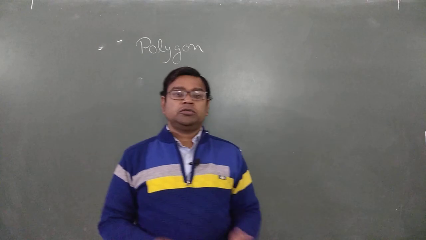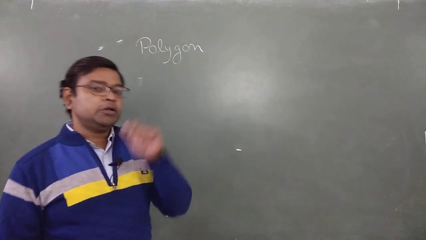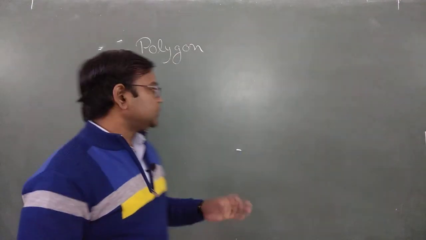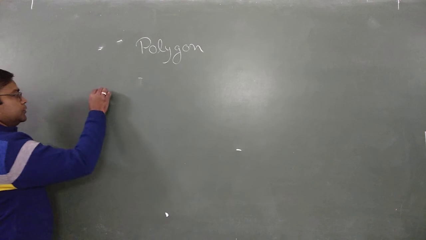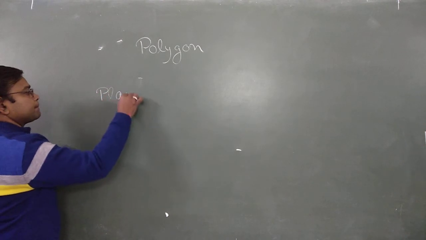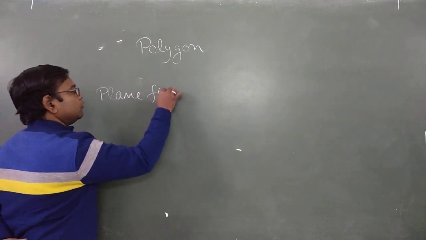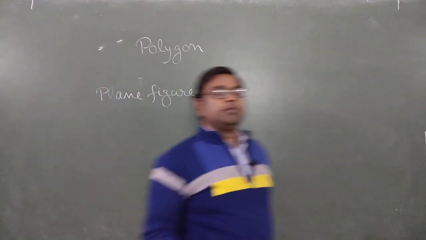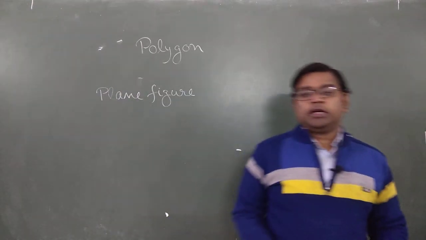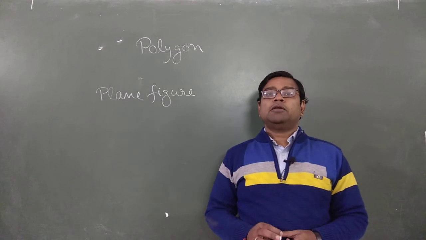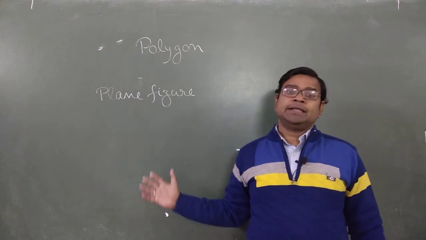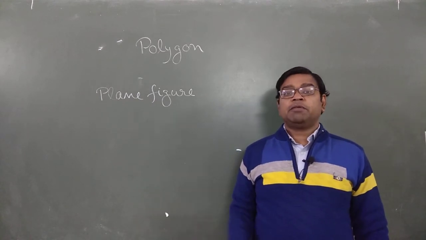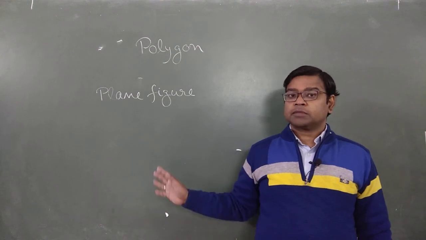Now start today's topic. Before we start this chapter, a word always comes, that is known as plane figure. What is the meaning of plane figure? If all points and all sides of a figure lie in the same plane, such figures are known as plane figures.